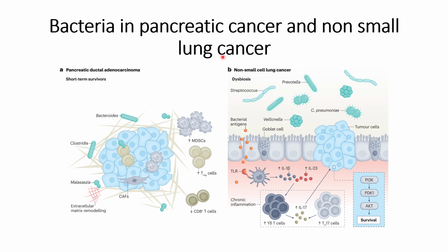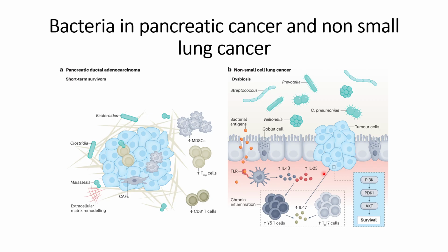So now let us talk about some information on the bacteria in non-small cell lung cancer. In this case, what the researchers have found is upregulation of Streptococcus, Prevotella, Veillonella, and C. pneumoniae in the microbiota of non-small cell lung cancer. And people have also found other things that are caused by these bacteria.